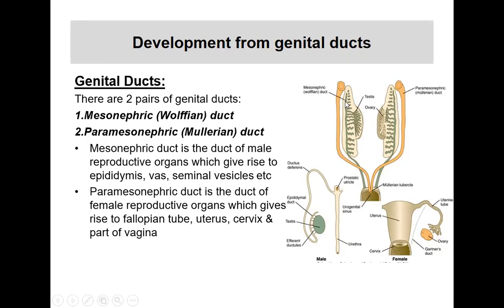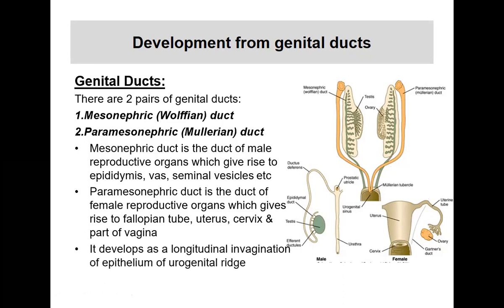So if you see here, these are the mesonephric and paramesonephric ducts. When the mesonephric duct develops, this is part of the structure which is developing into testis here, and this part will form the epididymis, as you can see here, and this remaining part will form the long vas deferens or the ductus deferens. But in case of the female, the paramesonephric duct will develop, and these become the fallopian tubes, and these two join together in the middle to form the uterus and the vagina.